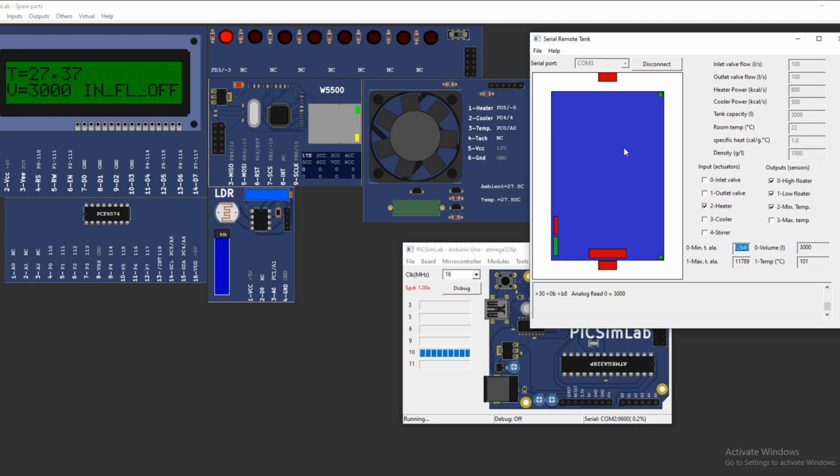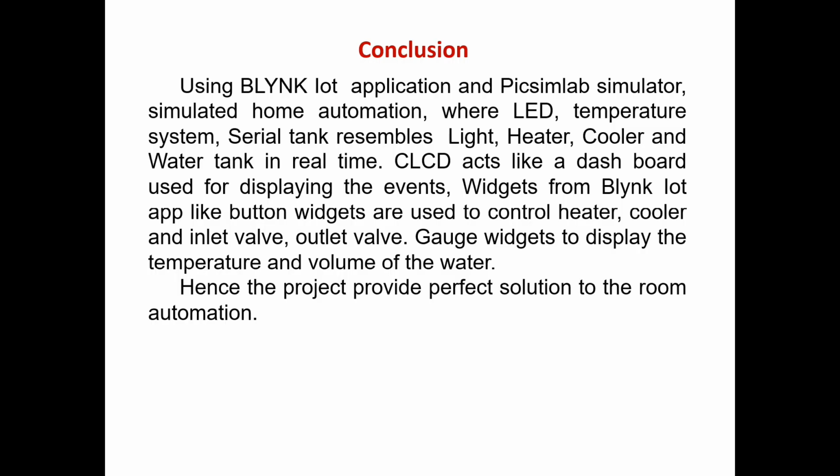Now we are moving further to the Arduino code. Conclusion: using the Blynk IoT application and PicSimLab simulator, home automation controls the LED, temperature system, serial tank, light, heaters, coolers, and water tanks in real time. The LCD acts like a dashboard used for displaying the events.